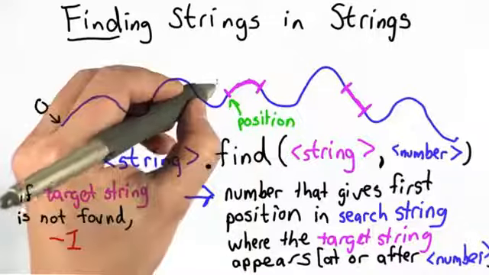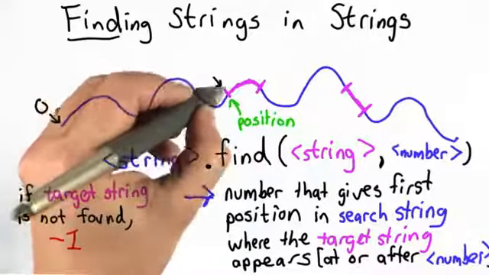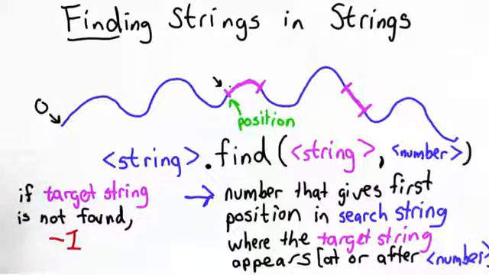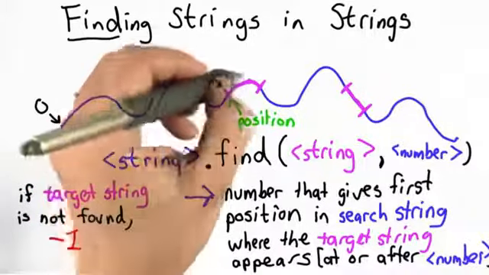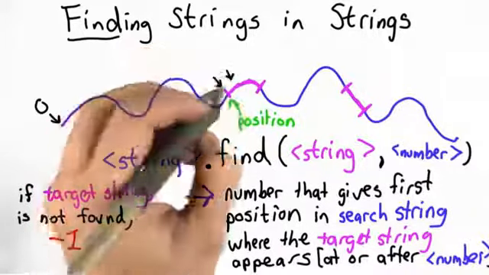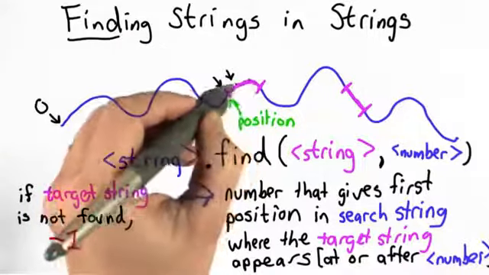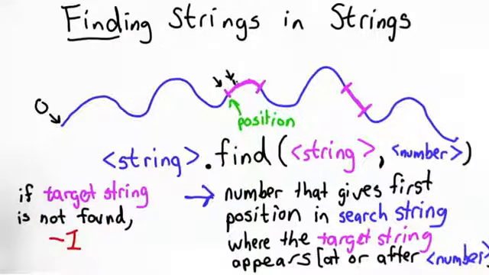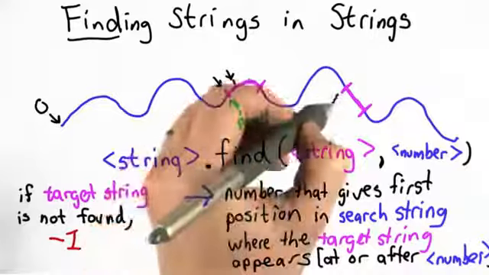If we pass in the position here, it would start from there and would still output the same value we found before. If we start from here, then it wouldn't find this occurrence because this occurrence starts after that position. It would find this one.